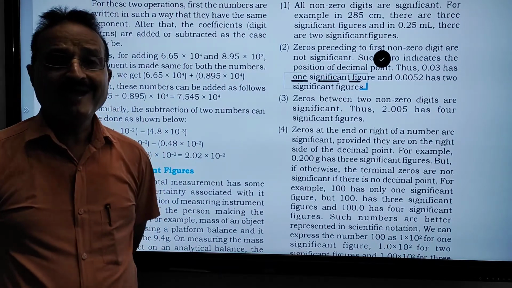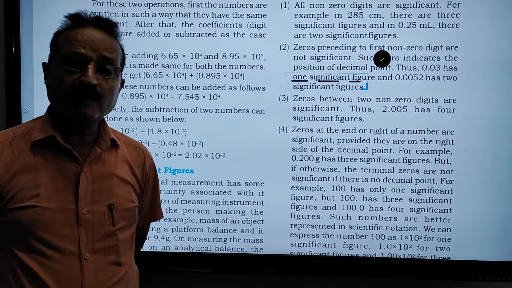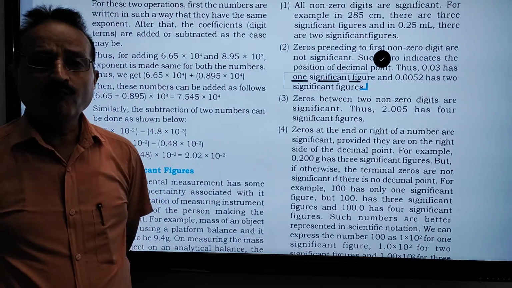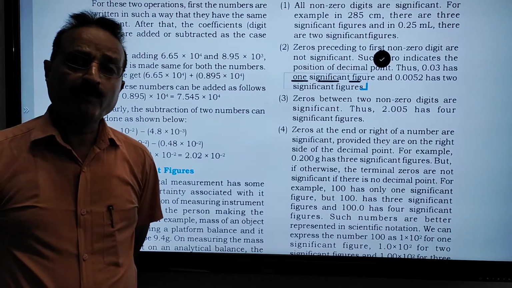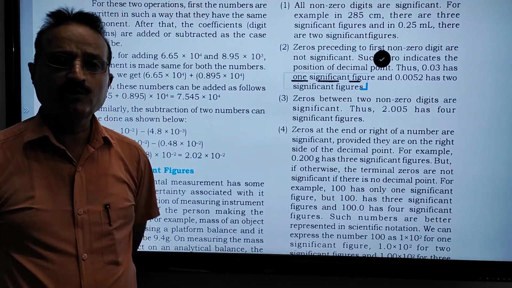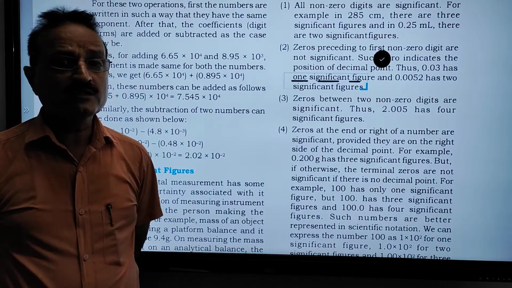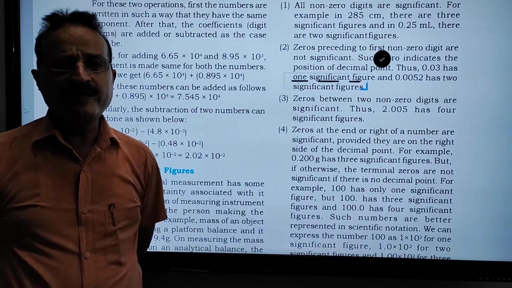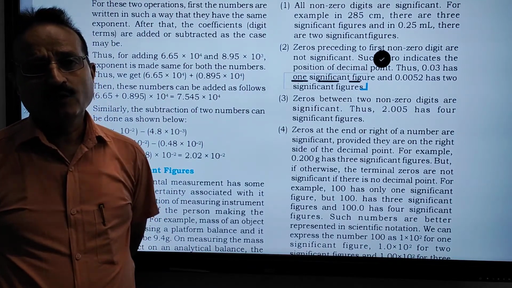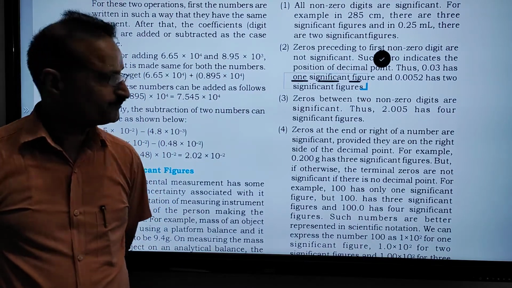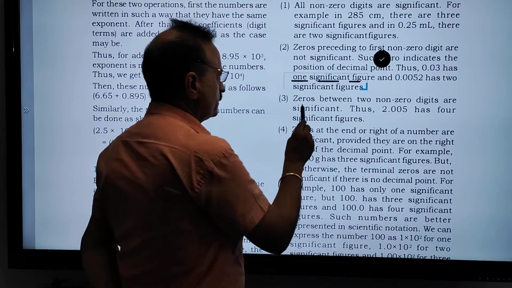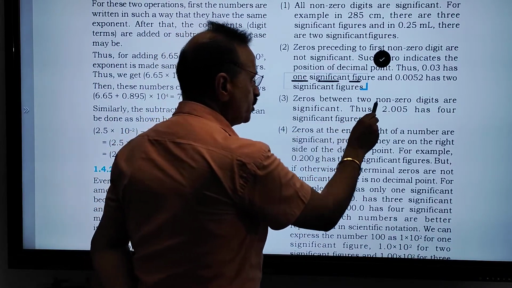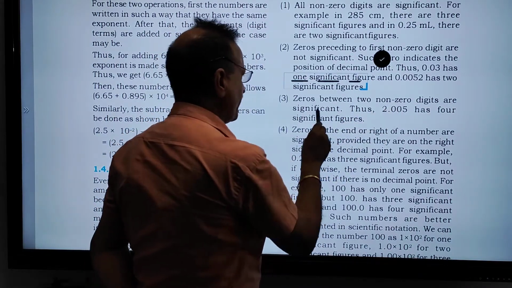Kindly make a short note and underline it in your textbook, because in JNET you are given four different numbers and you have to find how many significant numbers are present and calculate the perfect answer. Which option is correct will be decided by the rules given in your textbook. Clear?